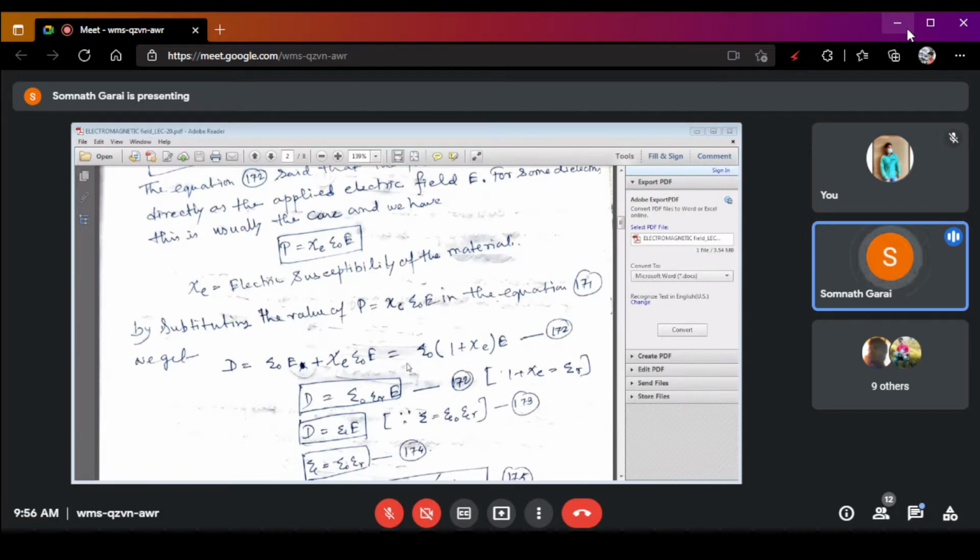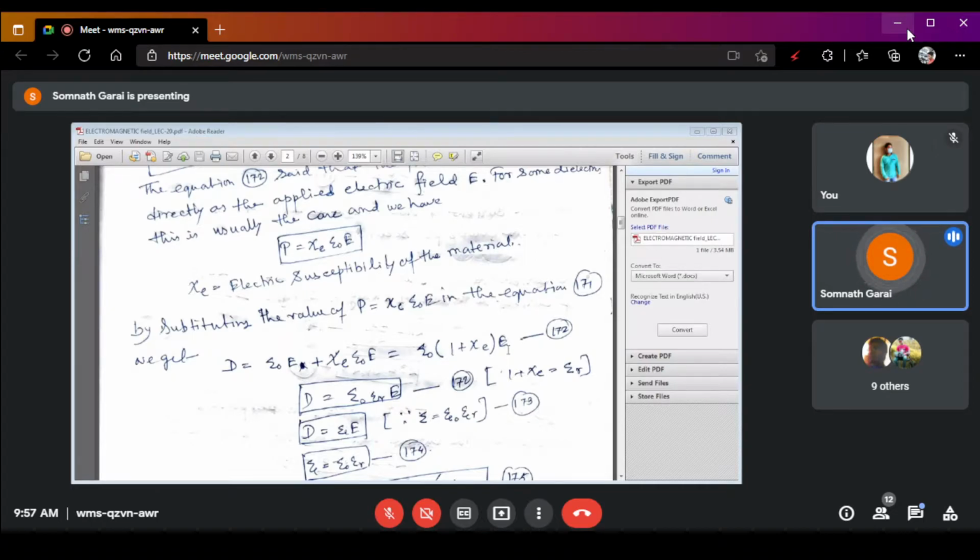Okay, so that is D equals epsilon naught into 1 plus Xc into E, right? Now, this 1 plus Xc is denoted as another constant, that is equal to epsilon R. And this epsilon R is denoted as the relative permittivity of the medium, right?